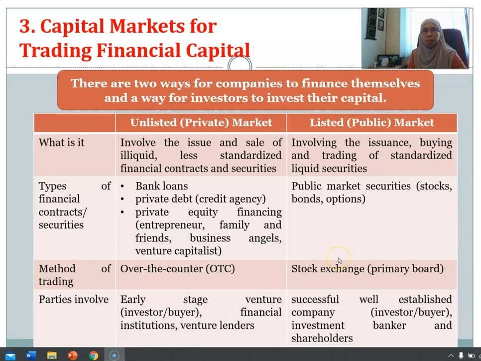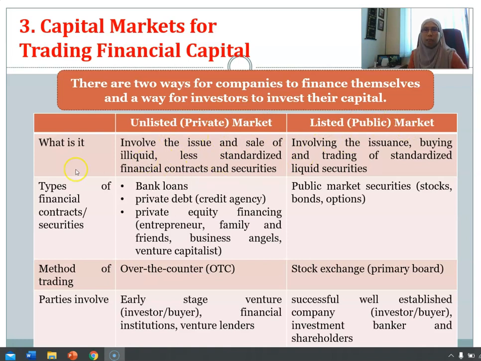Okay, now let's look at how entrepreneurs finance themselves and how investors invest their capital. It means what types of markets entrepreneurs can use to trade their financial capital. That means either by obtaining the financial capital, or by issuing the securities. Right, it is through a market. We call it a capital market. There are two types of capital market. The first one is the unlisted private market. The second one is the listed public market.